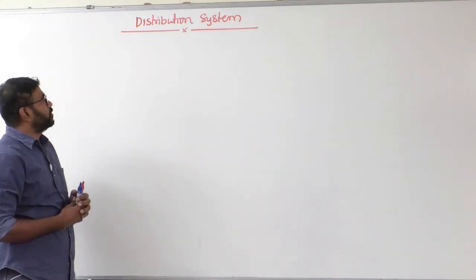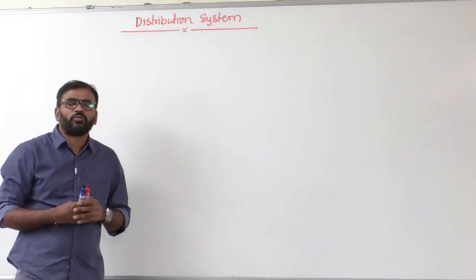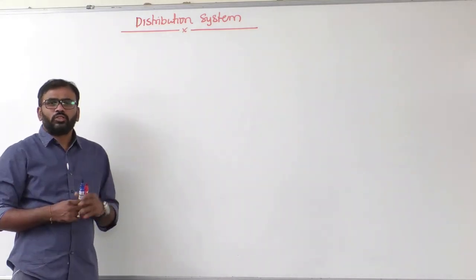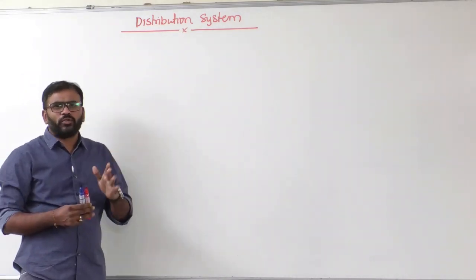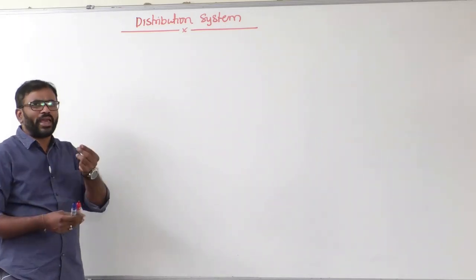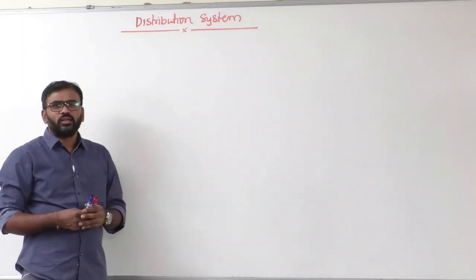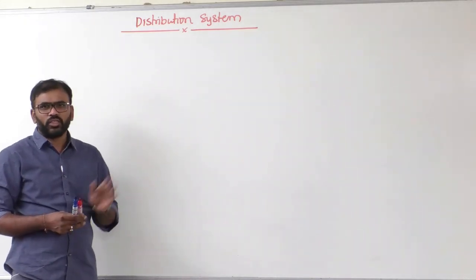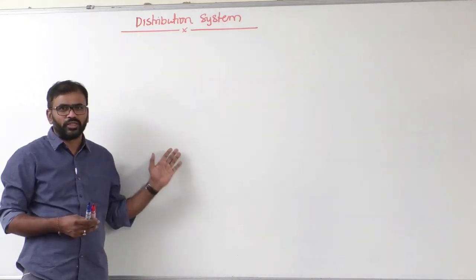In this lecture, we will discuss the last chapter of transmission and distribution, which is the distribution system. The distribution system is not so important for GATE, so mainly a few calculations we need to do here. One is a distributor fed at one end, and the other is a distributor fed at both ends. These are the only two things we are going to see here.